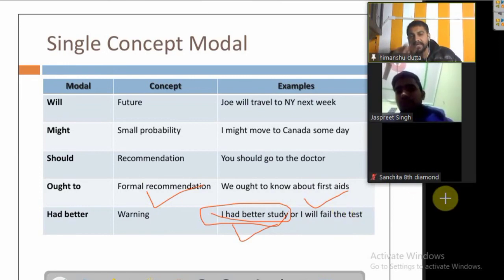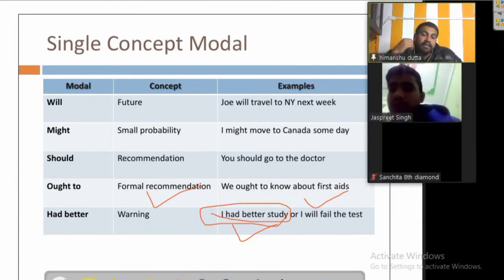Or simply in your case, how can you use it? The government had better change its decision, otherwise the people of Punjab and the farmers throughout the world will definitely take a very sterner action against the decision.